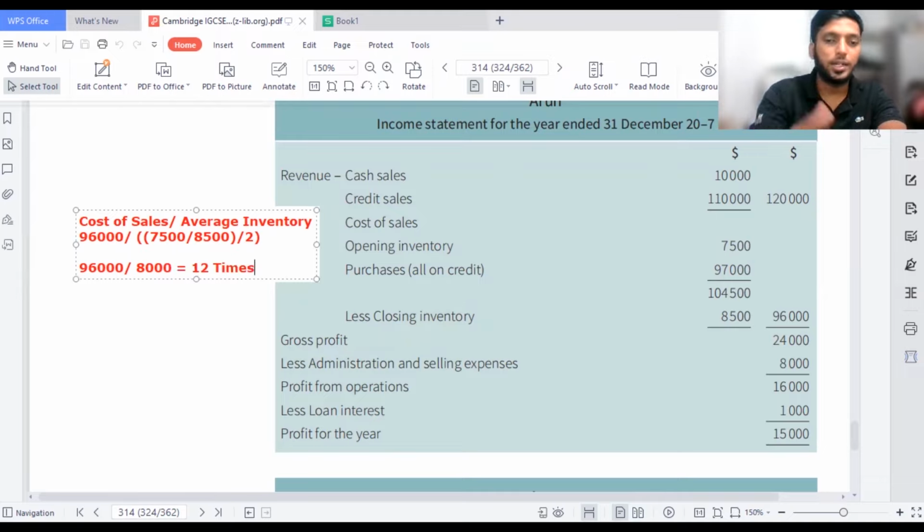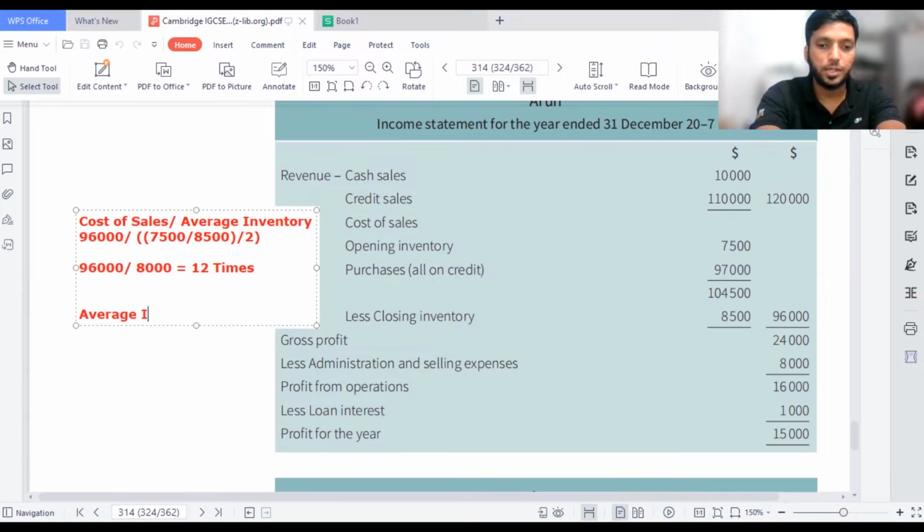So it takes 12 times, you need to sell 12 times at least to cover your cost of sales. That's what it says. And that's to know how many times the cost of sales is higher than the inventory the business is holding. To cover the cost of sales, you sell the business's inventory at least 12 times. And also to know how many days it takes to sell the inventory, you take the average inventory up, cost of sales down. The same formula, but with a small difference.